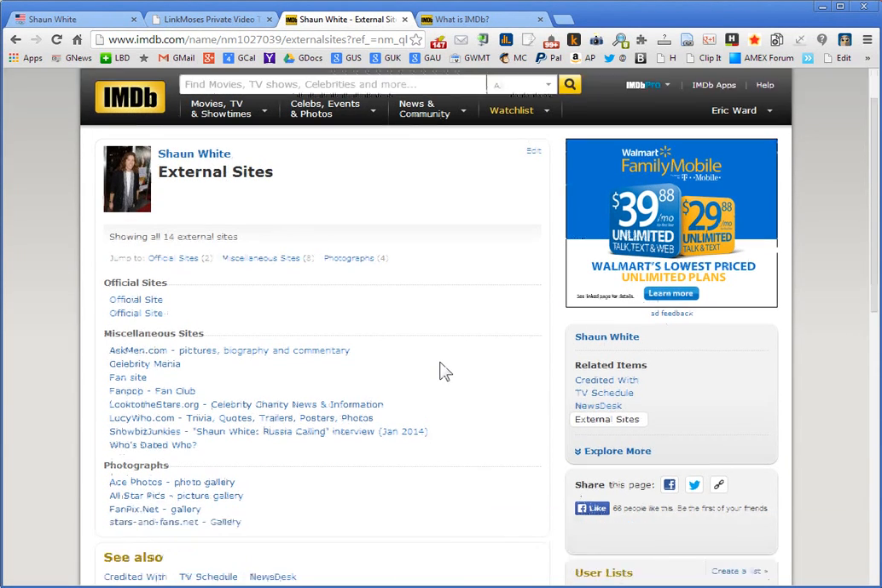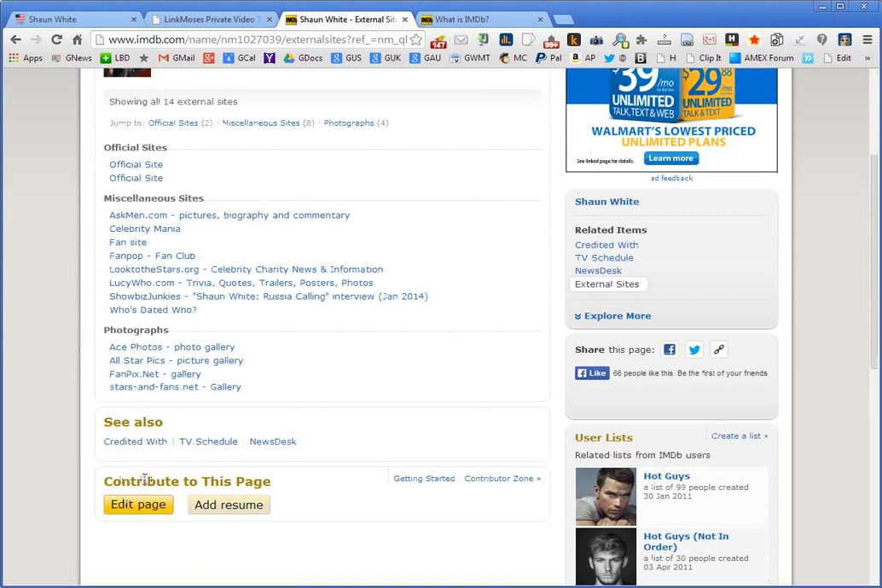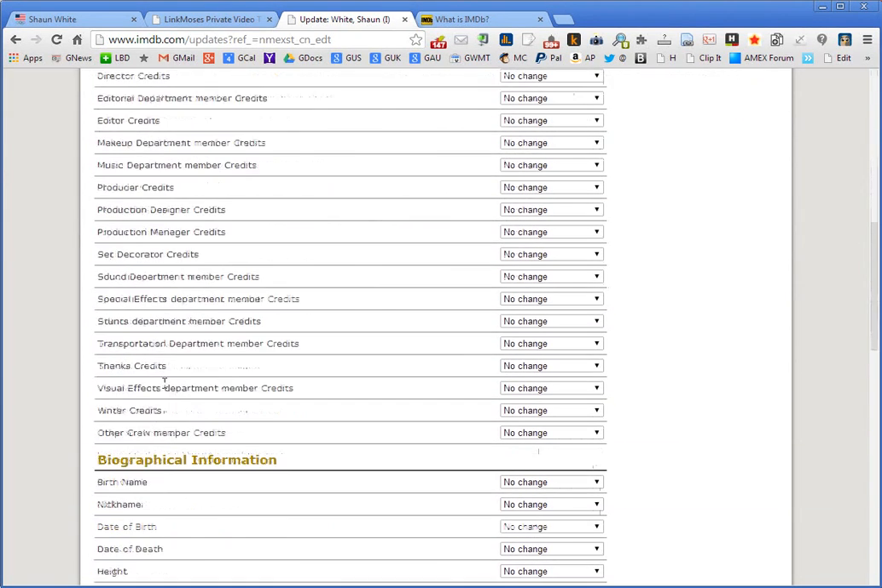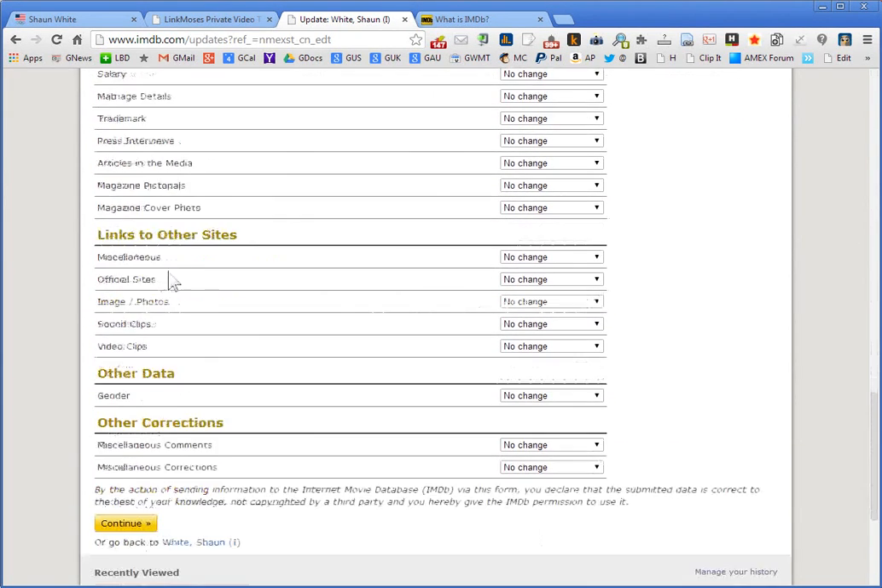How do we do that? We scroll down here, contribute to this page, edit page. Now, I would say that the words they use are not the clearest, but the page that just came up here tells you, it might even remind you a little bit of Wikipedia. Updating information for Sean White. Now we have all of those categories. We don't want to update a name, a filmography. We're going to scroll down here, biographical info, no. Links to other sites. What we're interested in doing is making a change here to official sites.